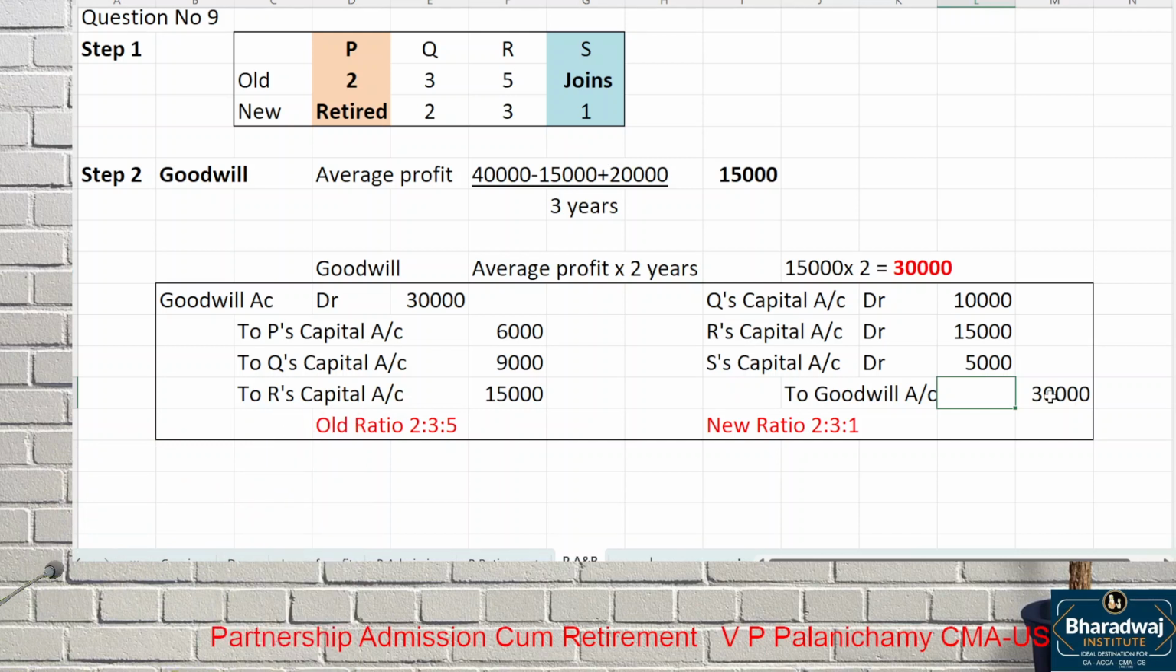Right? Raise the goodwill in which ratio? Old ratio, because goodwill belongs to which partner? Old partner. It is mentioned to us to write off the goodwill in which ratio? New ratio after admission of partner. QRS to goodwill.